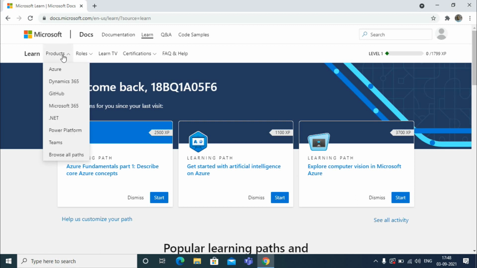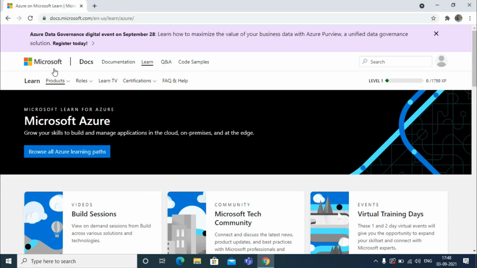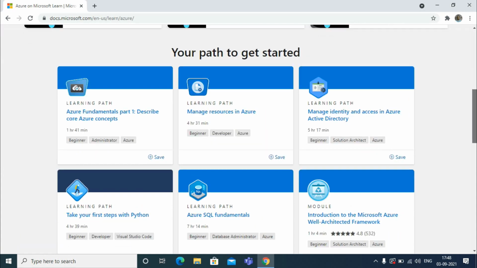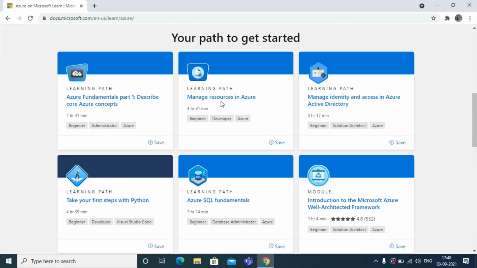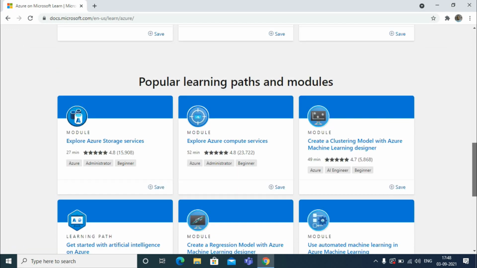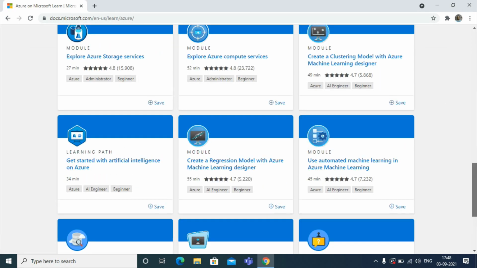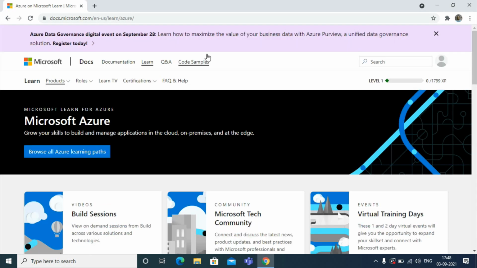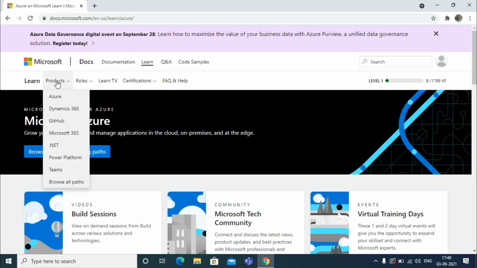See, in Microsoft Learn there are a lot of things. First, products. There are a lot of products here. If we click any of these products, we will get the related courses. For example, Azure. I have chosen Azure, and we will get Azure related courses, which means we can learn Microsoft Azure. See, these are all the Azure related courses: Azure Fundamentals, Part 1, Managed Resources, like this. Whatever you want to learn, you can learn it.